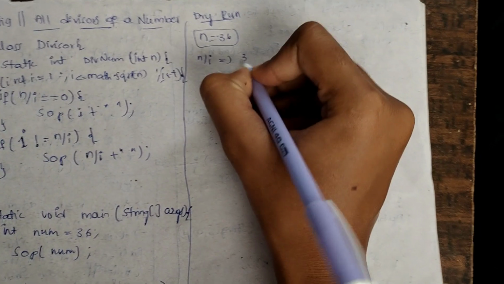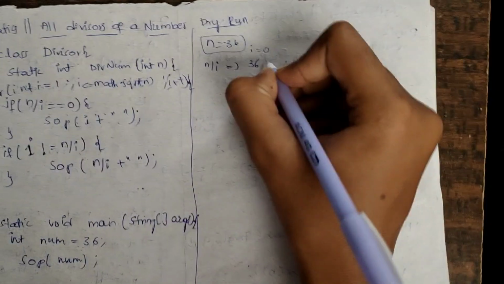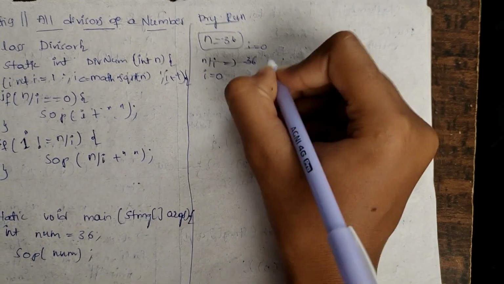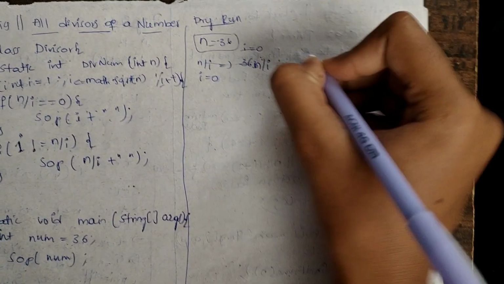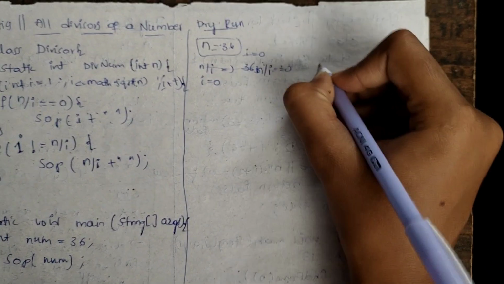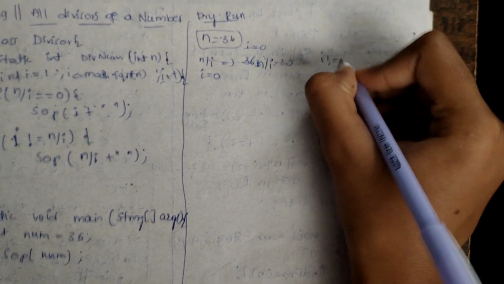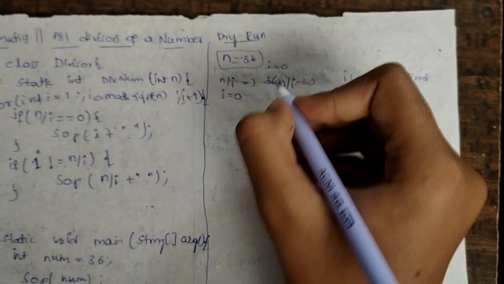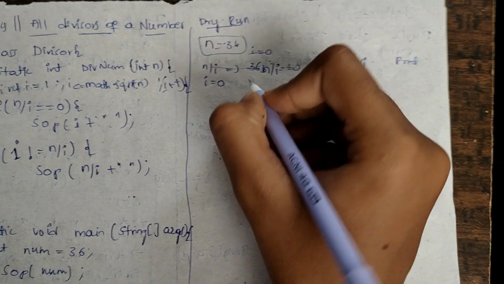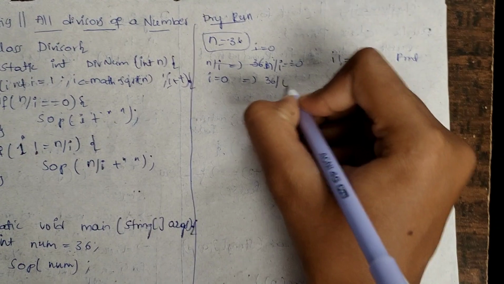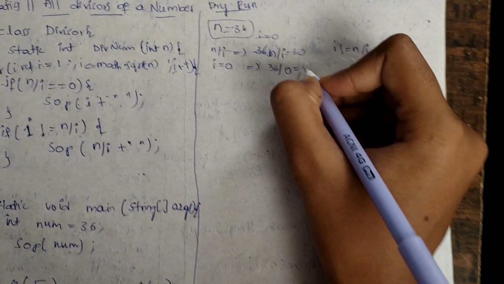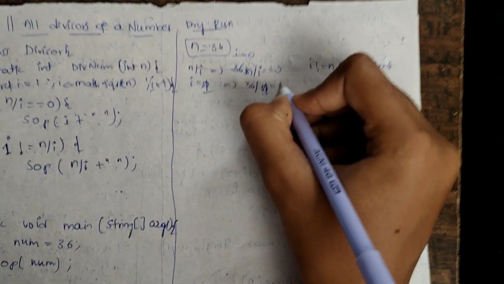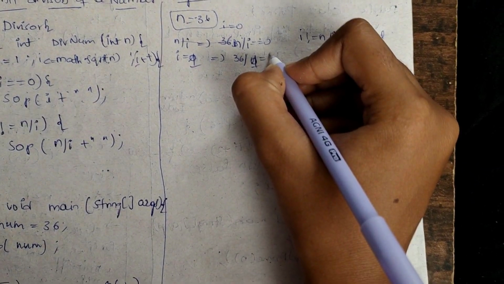I'll make it a table with columns. At the first iteration, i equals 1, n by i equals 36, and i is not equal to n by i, so the printing statements will print here.